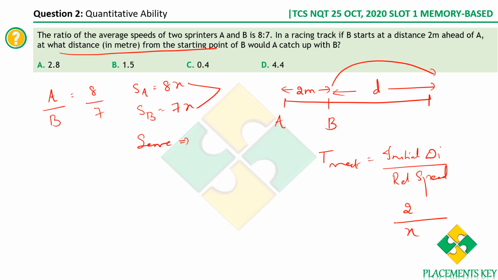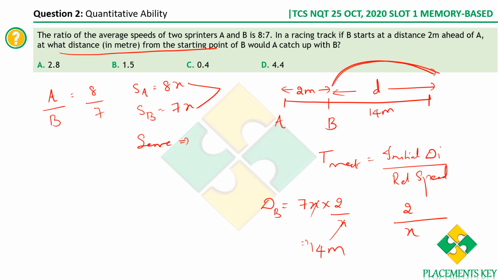We are supposed to find the distance from B. Therefore, let's calculate the distance covered by B. This is the distance covered by B, D is the distance covered by B. So distance is equal to speed into time. Speed of B is how much? It is 7x into time taken by B, which is 2 by x. Therefore, we get this as 14 meters.